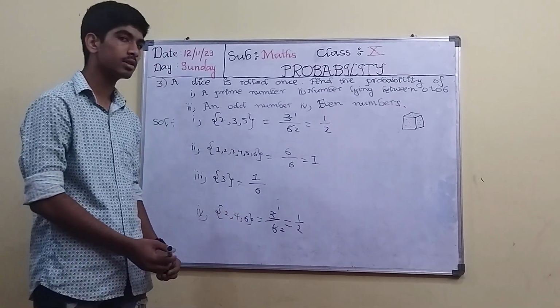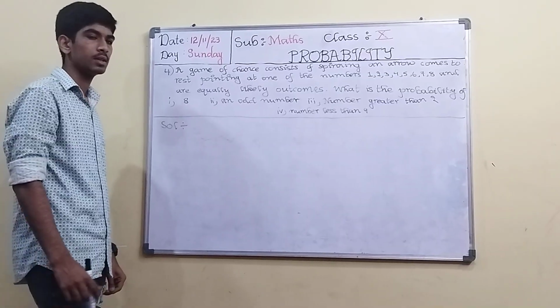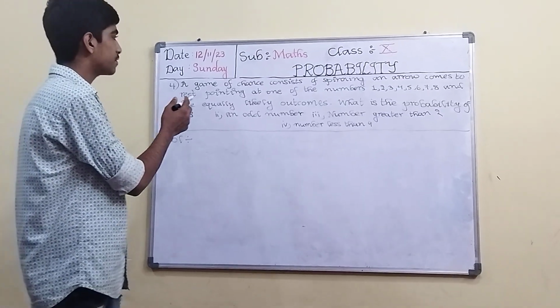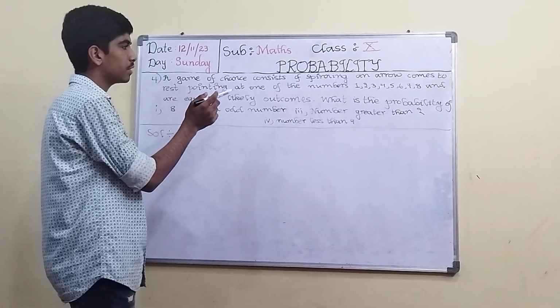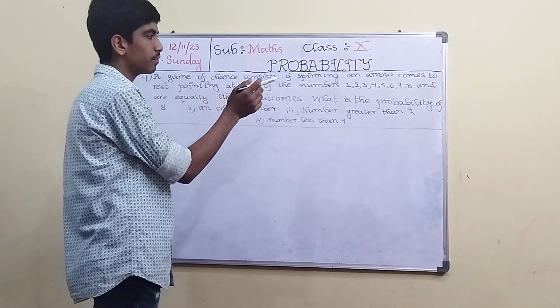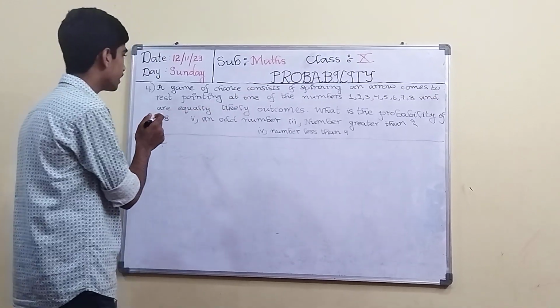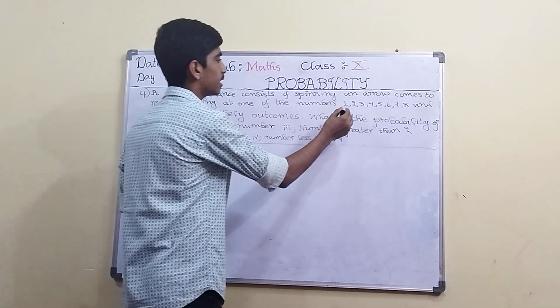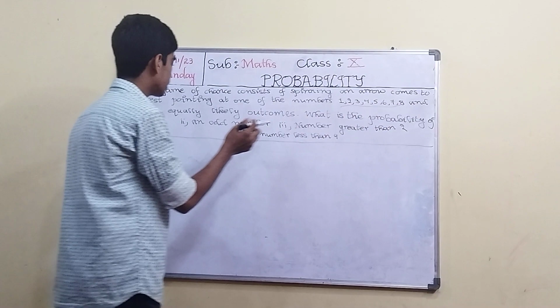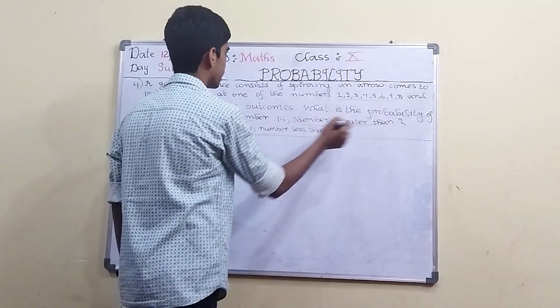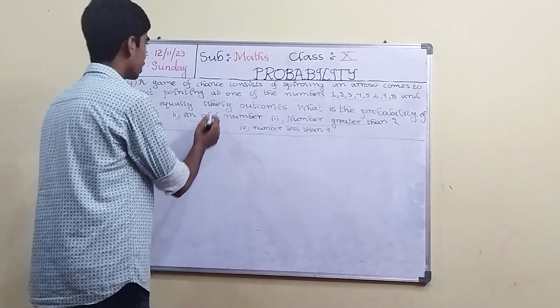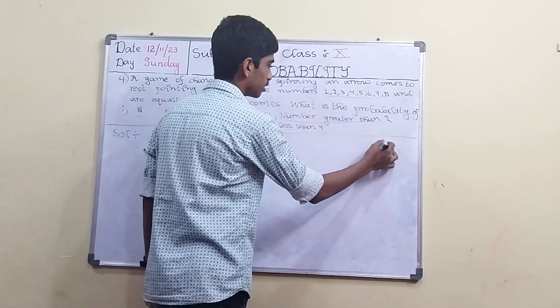So this is the third question. Next one, the fourth question, is: a game of chance consists of spinning an arrow which comes to rest pointing at one of the numbers 1, 2, 3, 4, 5, 6, 7 and 8, and these are equally likely outcomes. What is the probability of getting 8, an odd number, a number greater than 2, a number less than 9? First of all, draw a spinning arrow.